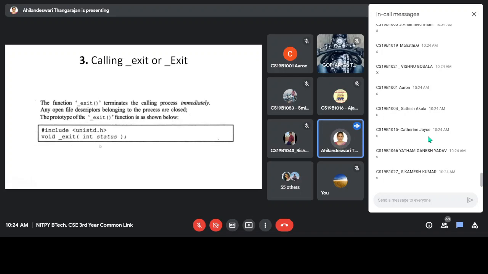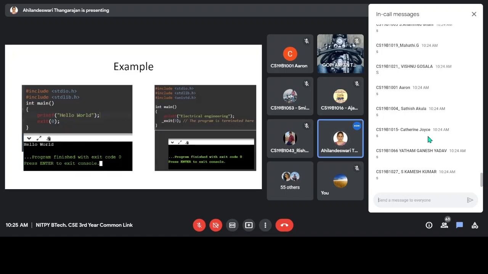So the format is this one. The _exit function terminates the calling process immediately. Any open file descriptors belonging to the process are closed. So immediately it will return to the kernel. See here, this is exit, whereas this one is _exit. So include the header files that are needed. To utilize this function, I have included unistd.h.